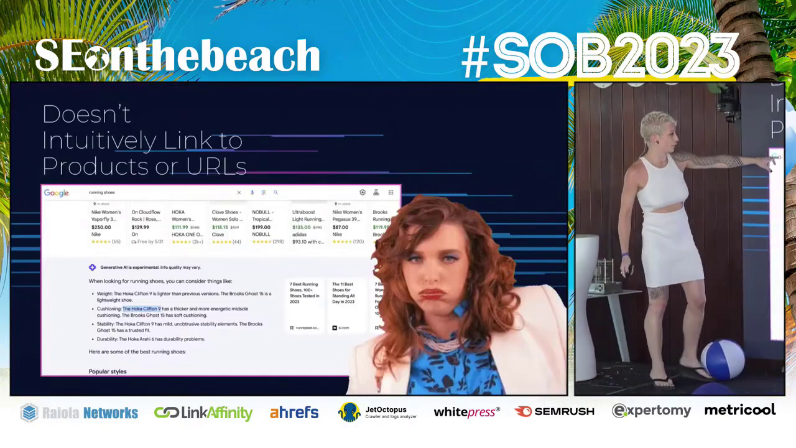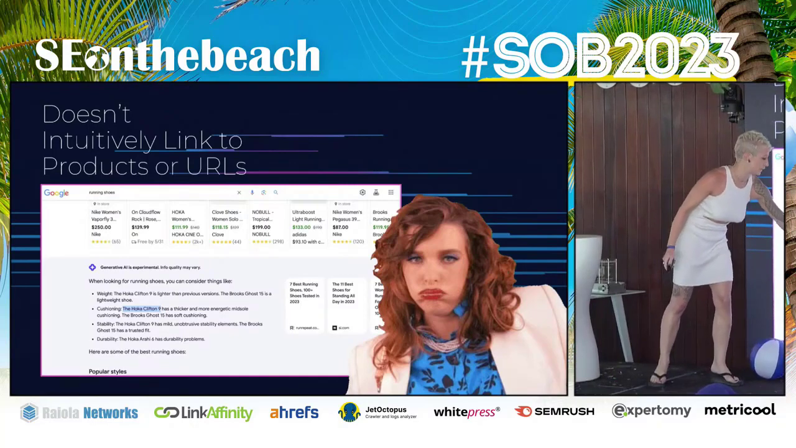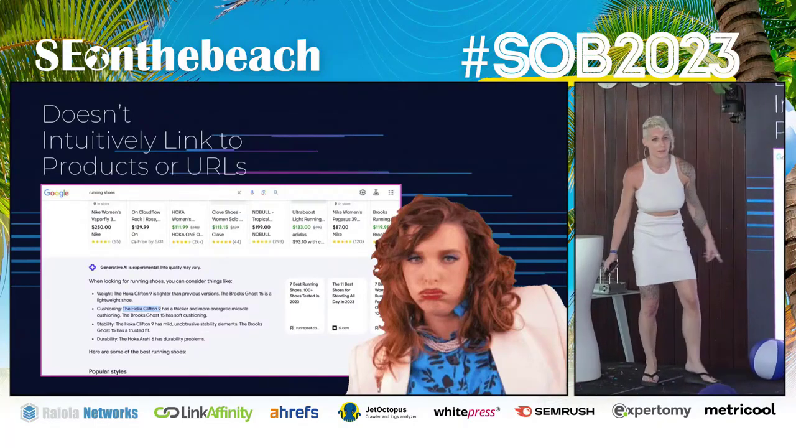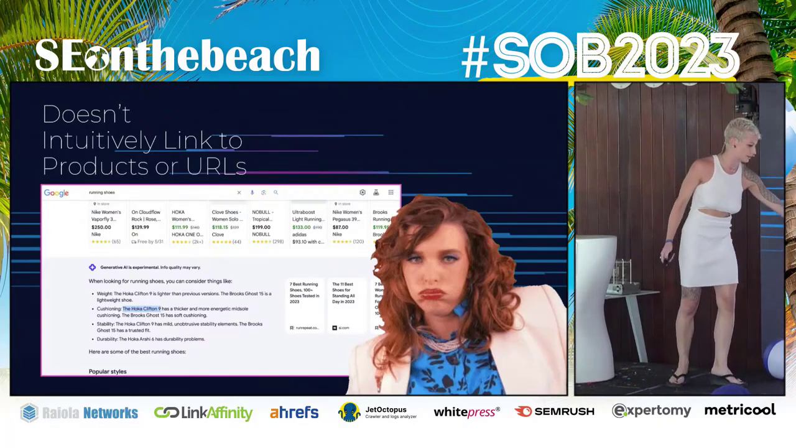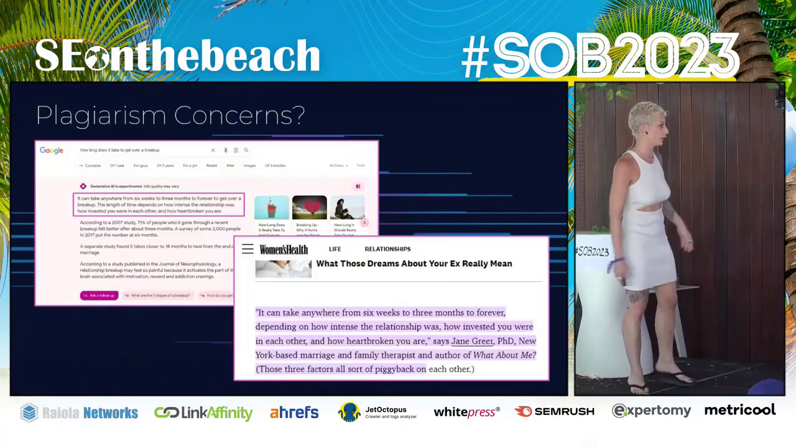So this is when you type product queries. It tells you which products are the best products, but there's no links. That's me highlighting and being like, hey, Google, please, can you add a link? Doesn't that make sense? To tell us that that's the best running shoe and link to somewhere to buy it? But currently it's just text, no links.